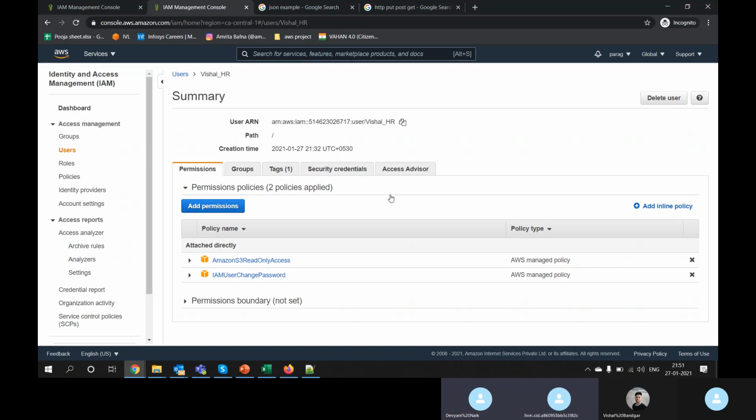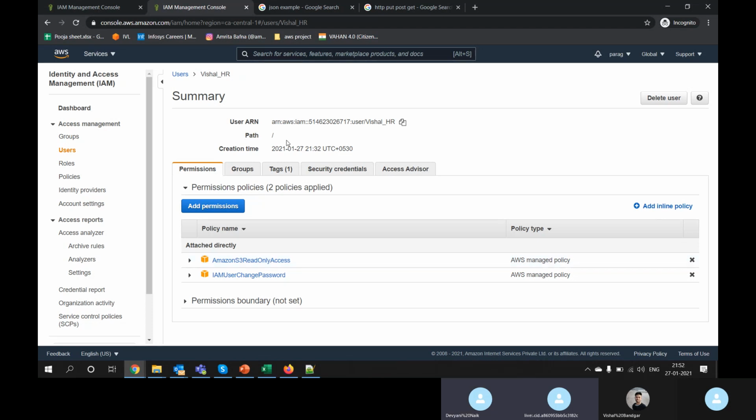Every time we need to write the JSON code? No. As I told you, multiple templates are already there, and if you create a policy, that policy can be used for multiple users. A single policy can be attached to any number of users. Yes, AWS has provided so many inbuilt templates. I will show you more templates. Give me a couple more minutes.